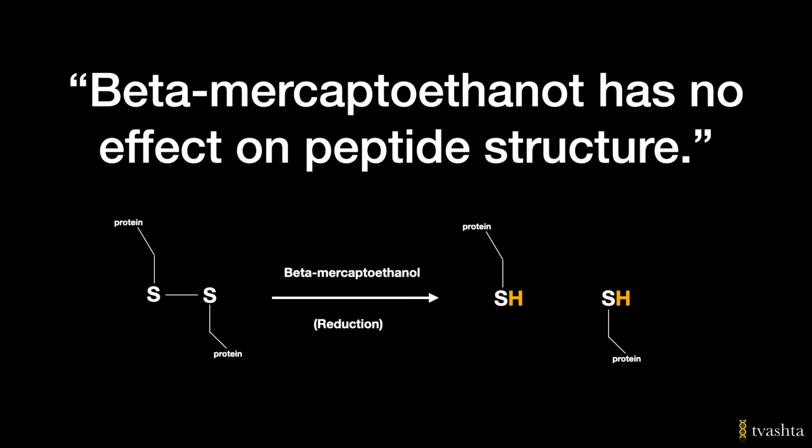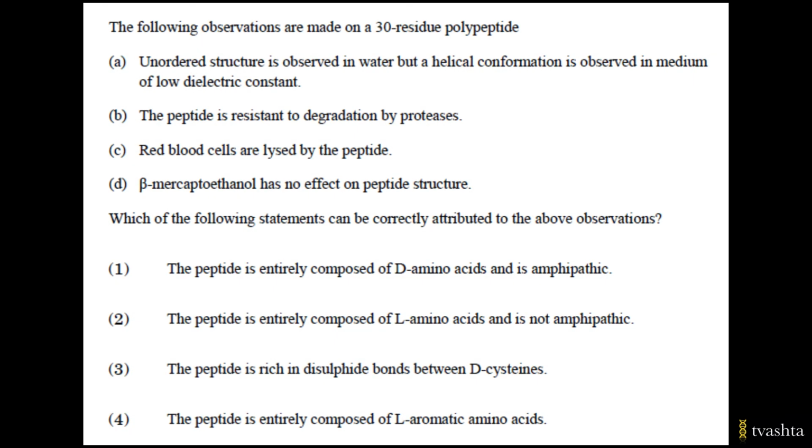Beta-mercaptoethanol is a reducing agent, and it is widely used to cleave the disulphide bonds that form between the thiol or the SH groups of cysteine residues. So if beta-mercaptoethanol has no effect on the peptide, it means that there are no disulphide bonds in the peptide. With all this information, let's try to solve this question.